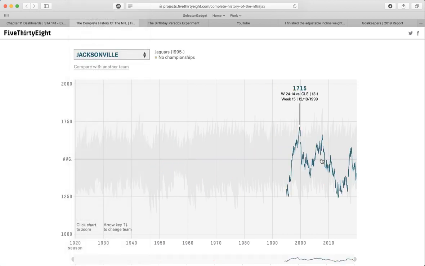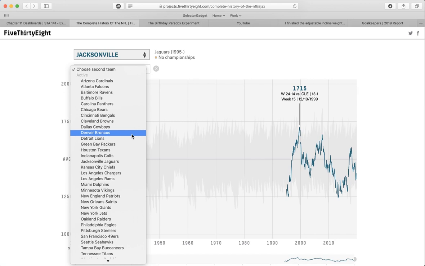Let's say we do. We can see that they started, and you find a peak ELO right around 2000, another peak, and then they're horrible for a while, and then they get a little bit better, and then this last season they were a little bit worse again. So we can compare this. We can also compare with a second team as well, if we have some sort of rivalry.